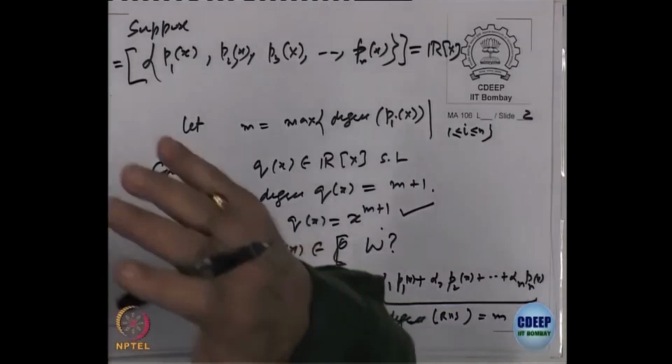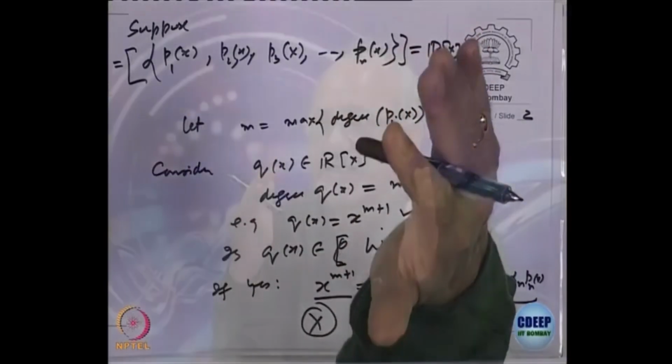See, the basic idea is that if you take a finite number of elements in R[x], there will be a maximum degree among all of them. At the most they can generate only polynomials of maximum degree m. They cannot generate something bigger than that. Clear? Because a linear combination of polynomials of degree less than or equal to m will again be a polynomial of degree less than or equal to m.